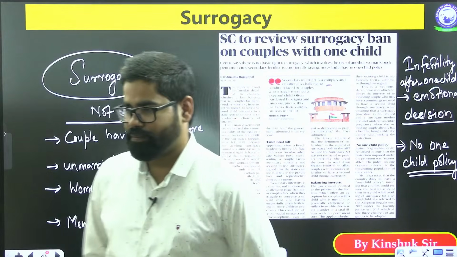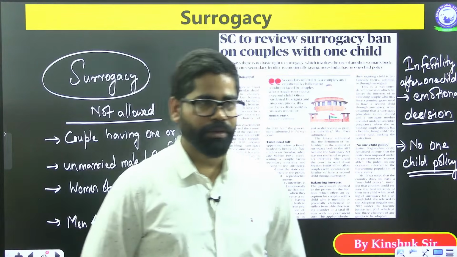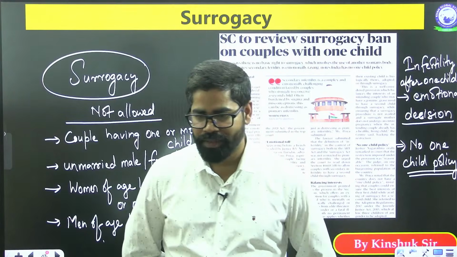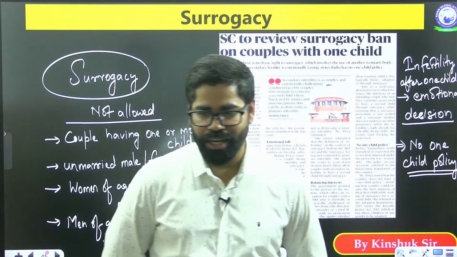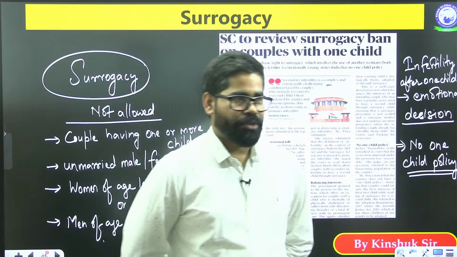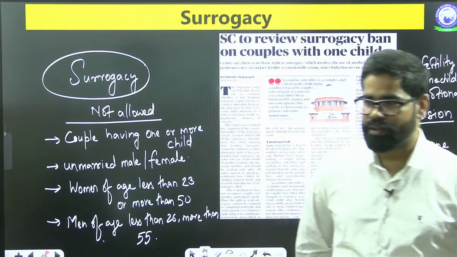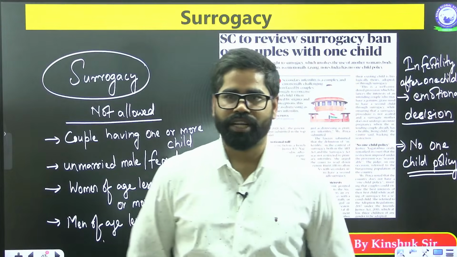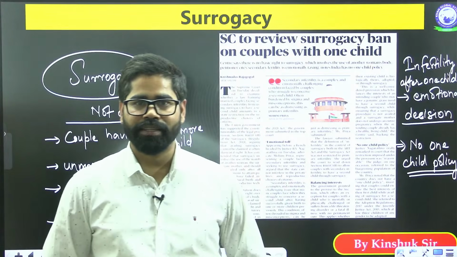Now, tell me one thing. There is this one question, that they should adopt a child. Those who are having one child, if they're going for reproducing another child, they could also have adopted a child.